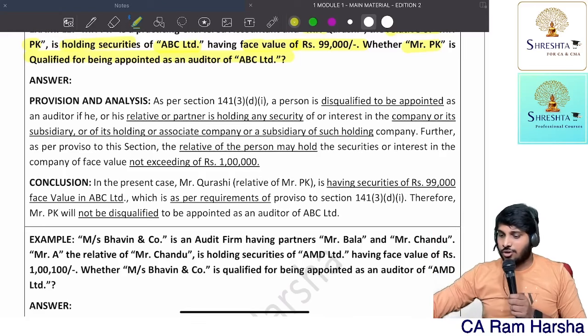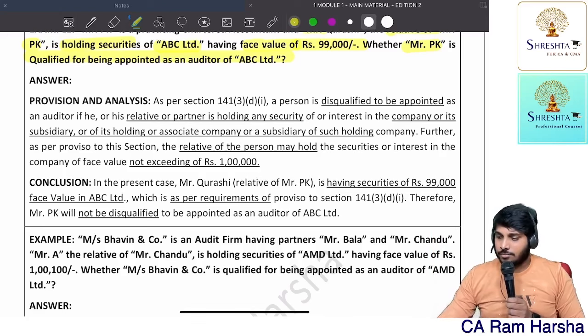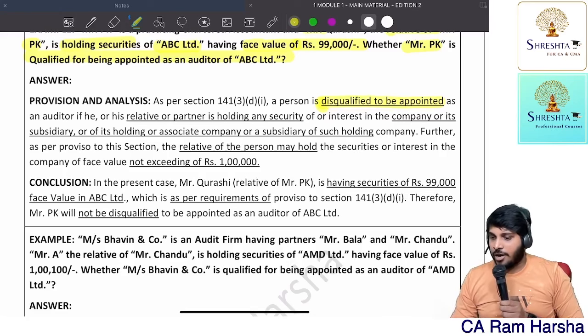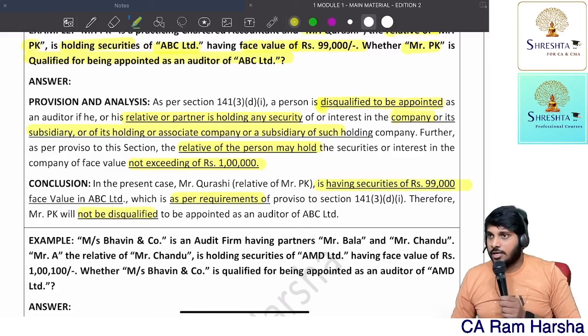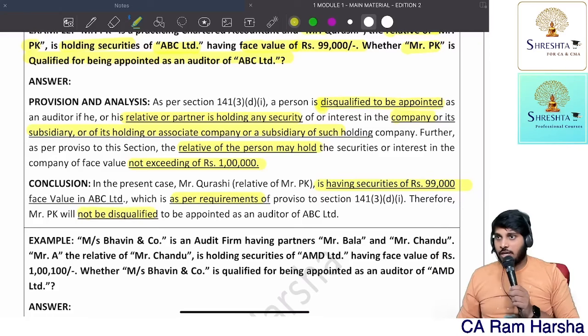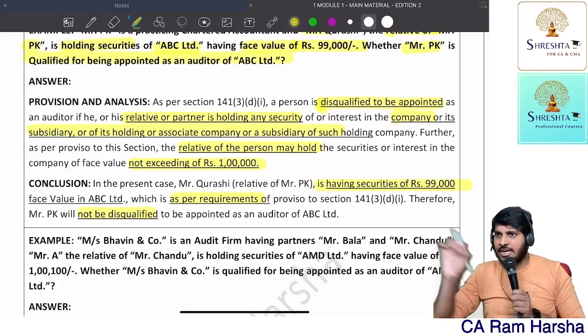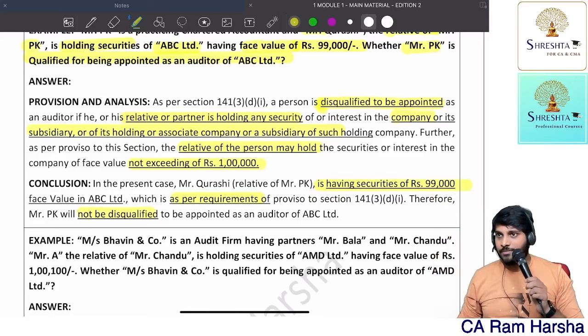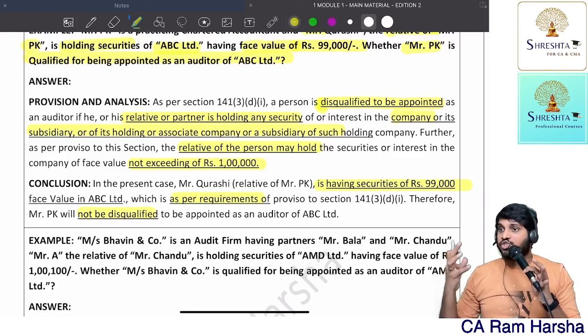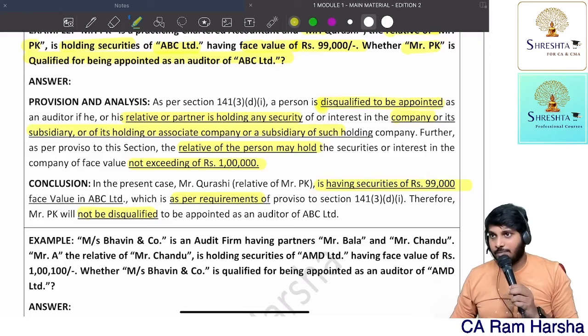In examination also, you see here, a person is disqualified for appointment if a relative or partner is holding any security in the company or group company. So a relative may hold up to face value not exceeding 1 lakh. In the given case, he is having securities worth 99,000, which is as per the requirement, and hence he is not disqualified, eligible. You need to underline the key point in every line. By reading the underlined points, I should understand what you wrote. Make the valuer's job simple. Getting the point?